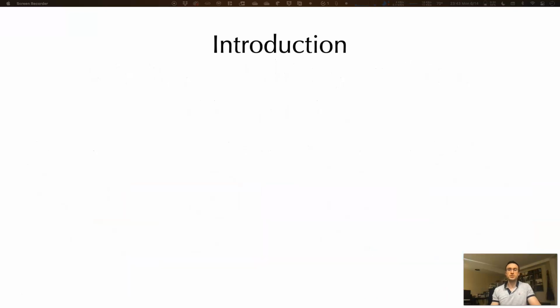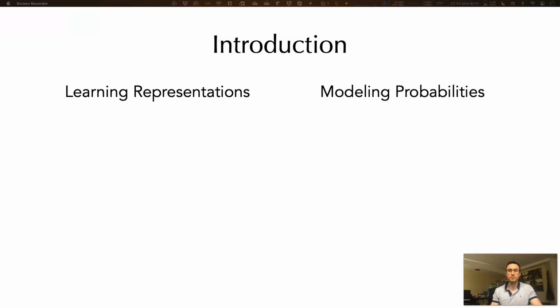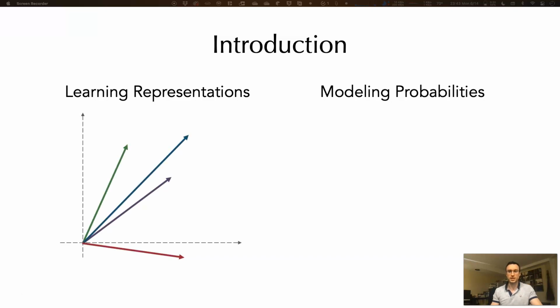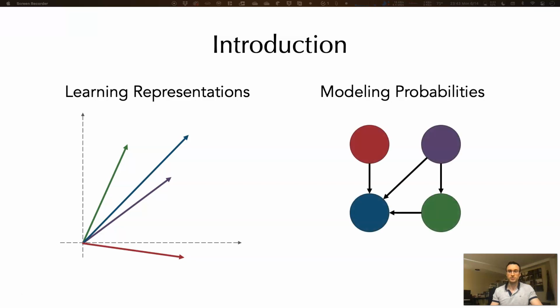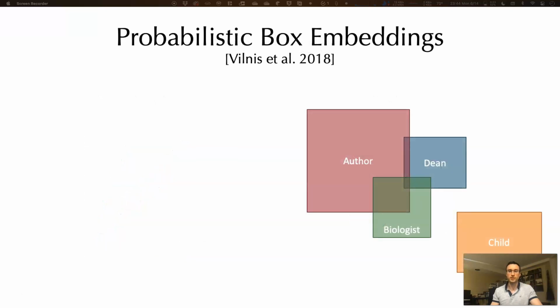Two of the most fundamental problems in machine learning are learning representations of data capturing relevant correlations for downstream tasks, and compactly modeling a joint probability distribution. A common solution to the first problem is to train vector representations. However, these do not have a natural probabilistic interpretation. On the other hand, graphical models are the standard approach to compactly modeling a joint probability distribution, but do not scale and generalize in the same way as learned representations do.